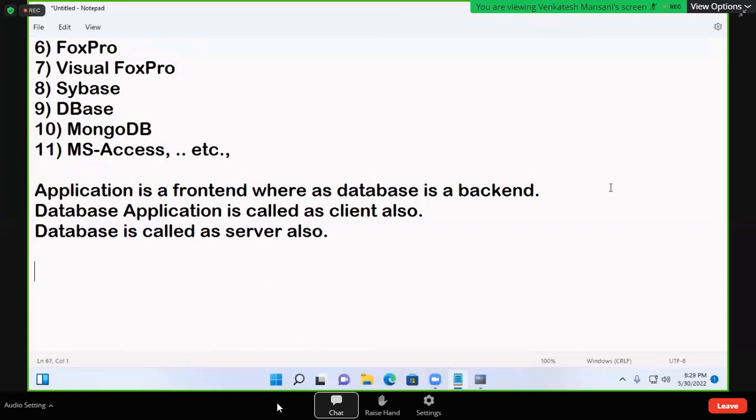Application is a front end, whereas database is a back end. Database application is called as client also. Database is called as server also.